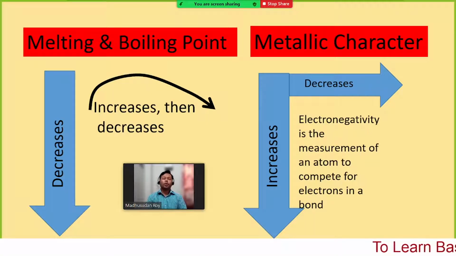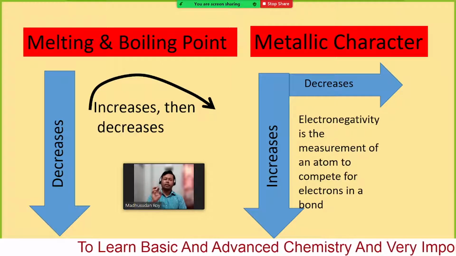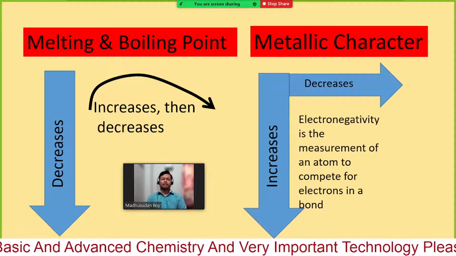So if you want to remove one electron, that can be even easier because the attraction on the outermost electron decreases as the size becomes very large.